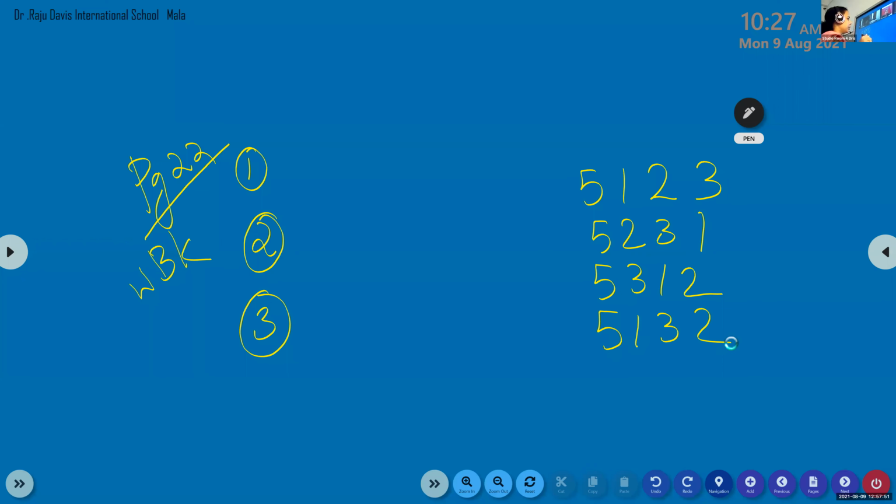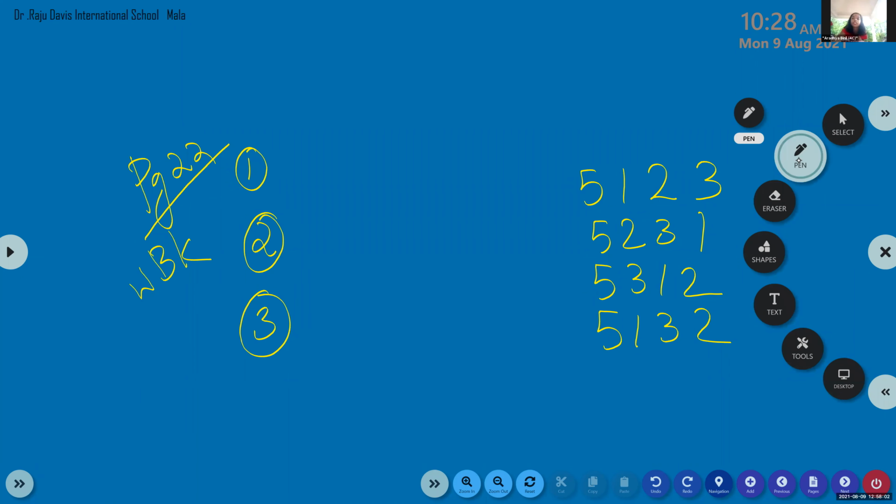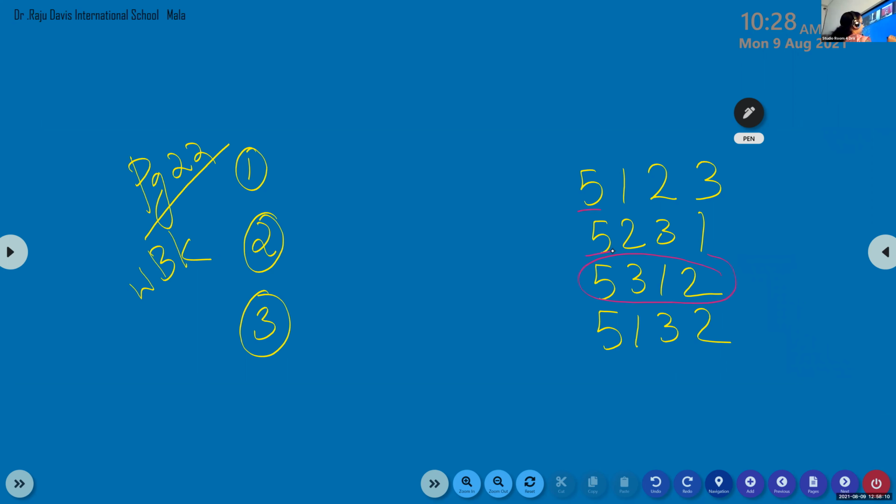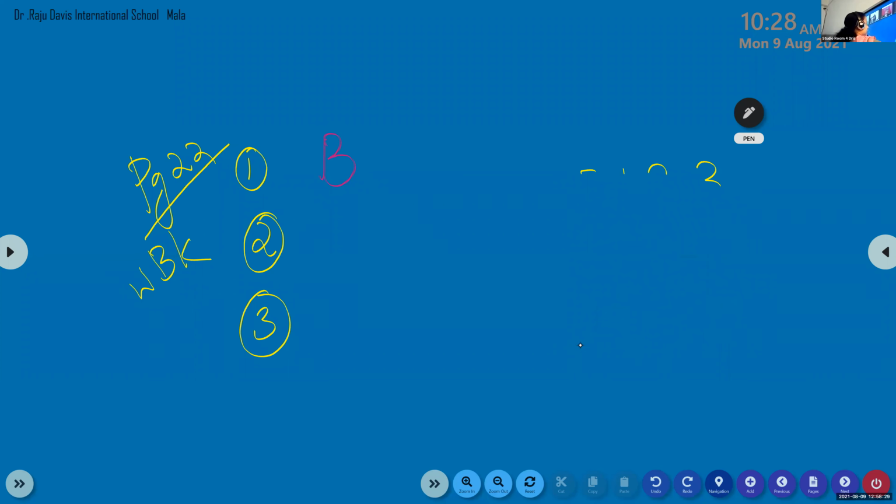Which one is greatest? Which one is largest? 5,312. Yes. See children, the first digit 5 is the same in all, so check the next digit to find the greatest. 5312, so option B. Option B is correct for question number 1. Yes. Next question.